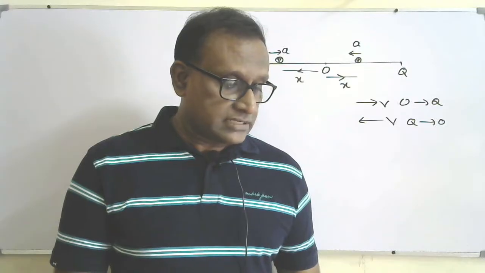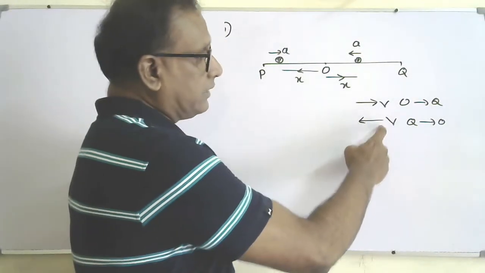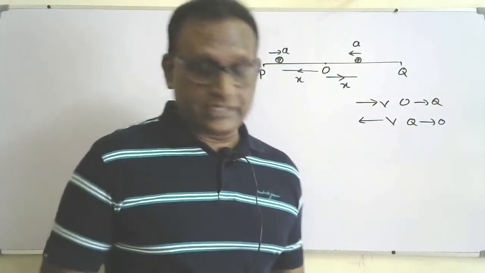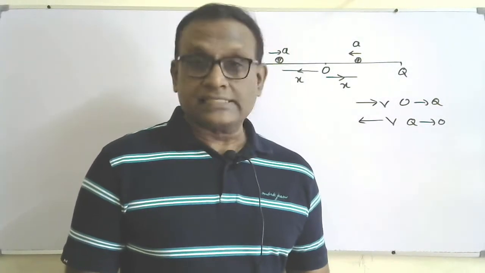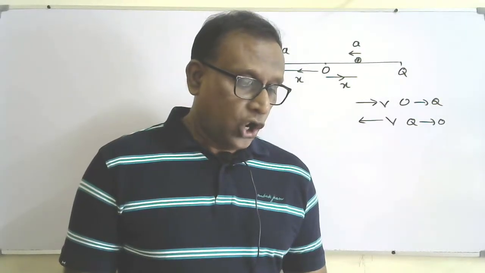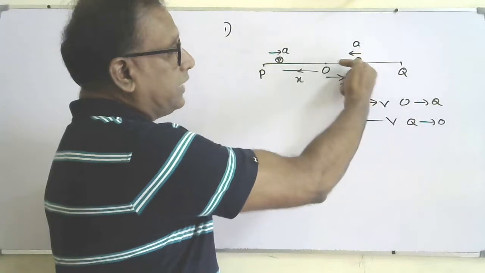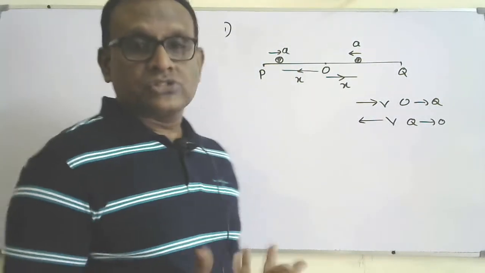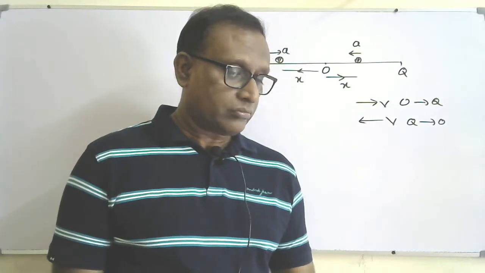First statement, its velocity is always towards O, is a wrong statement. I already showed that the direction of the velocity will continuously change depending on the direction of motion. The second statement, its acceleration is always towards O. Yes, I already showed that acceleration is always towards O, the equilibrium position. So that is the correct statement. Anyway, we'll check C and D also.